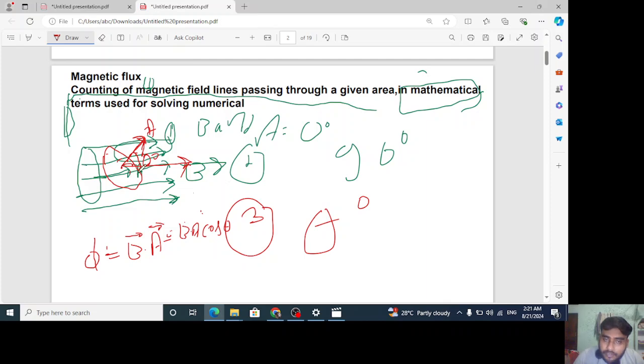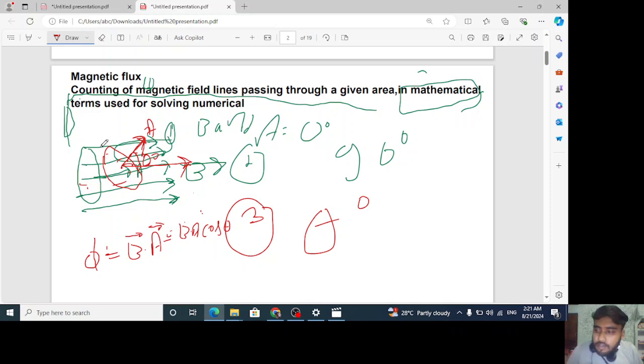So the first case was that when our coil was placed in the vertical direction, like this only, the coil was like this and the magnetic field was like this. So between my normal direction and the field, the angle was 0 degree.